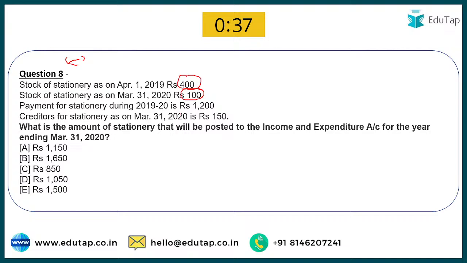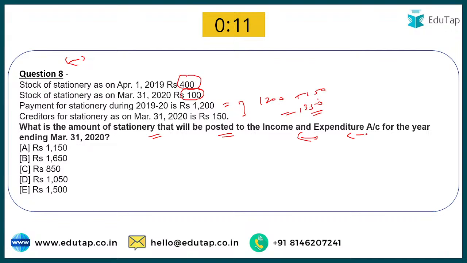Payment of stationery during the financial year is 1200. Creditors for the stationery, that means you have purchased stationery on credit basis, is 150. So you have total purchase of 1200 plus 150, that is 1350. But the question is asking what is the amount of stationery that will be posted to income and expenditure account?